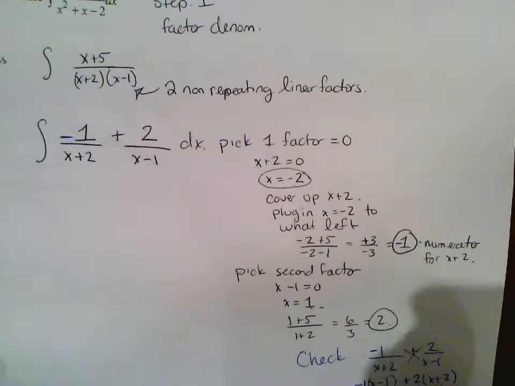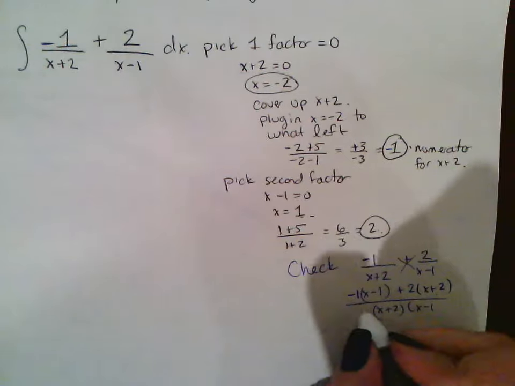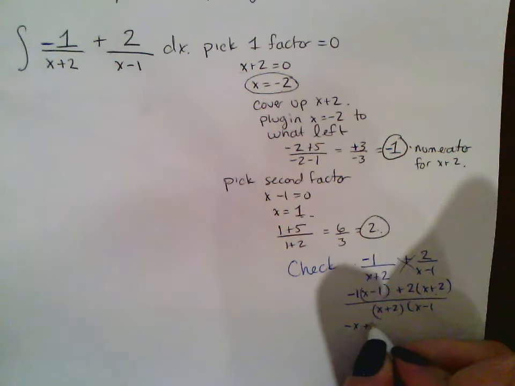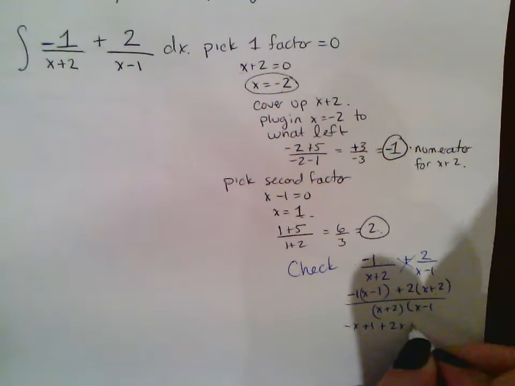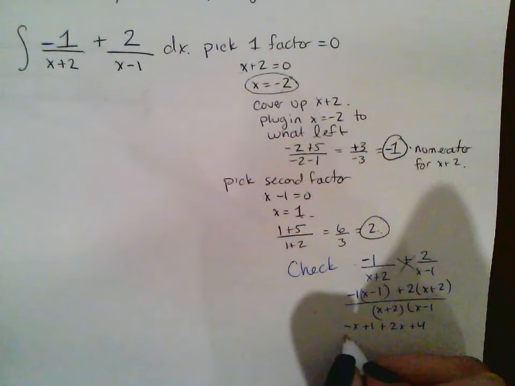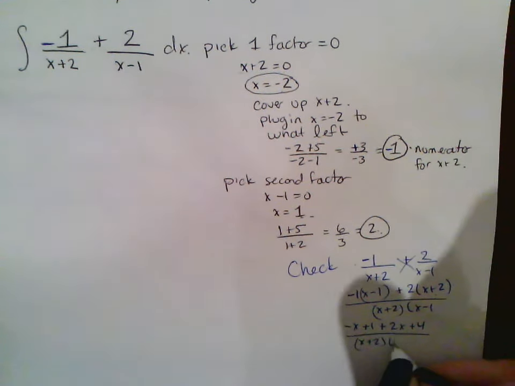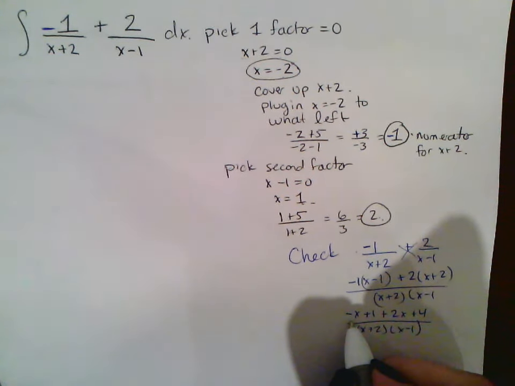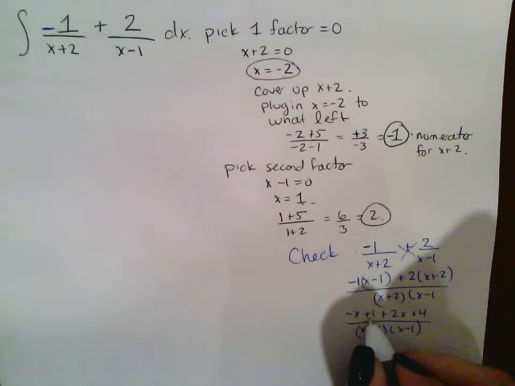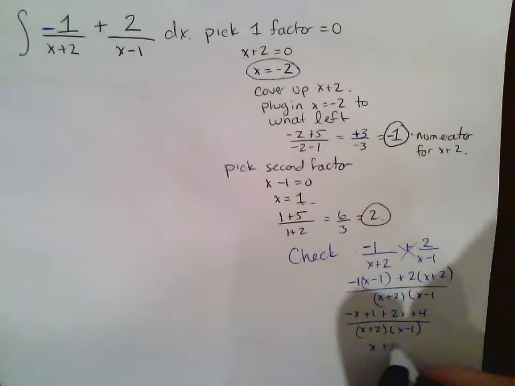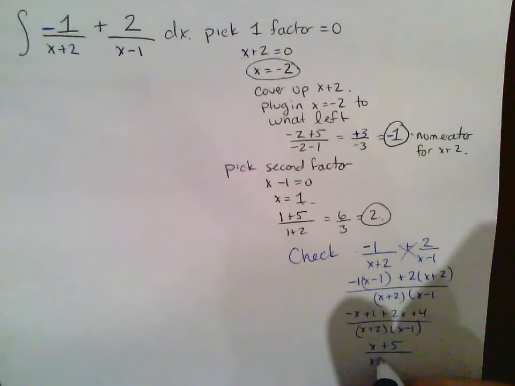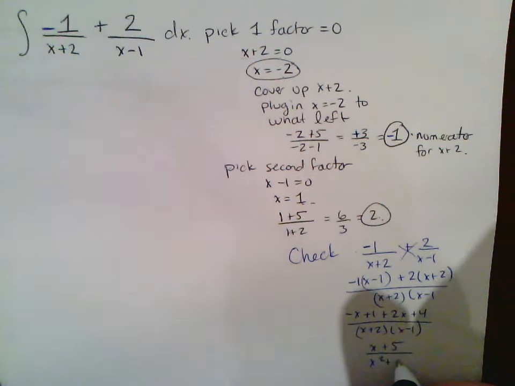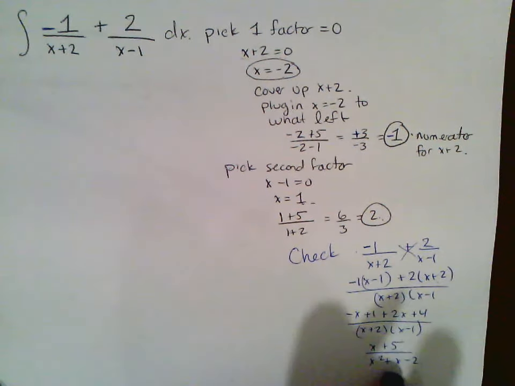Clean this up. What do we get? Negative x plus 1 plus 2x plus 4, all of that over x plus 2 times x minus 1. Continue cleaning this up: negative x plus 2x is x, and 1 plus 4 is 5, all of that over x squared plus x minus 2. Does that look like the original?